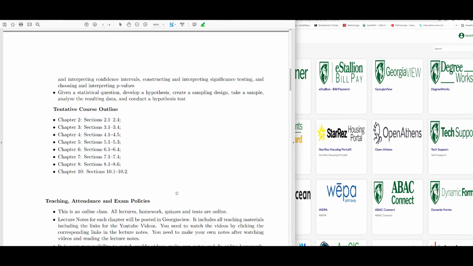And next is the tentative course outline. As I mentioned, you have the book in your Connect Math account, so you can access your book from the Connect Math account. If you look at the book, these are the chapters we will be focusing on. We will be asking about them in your tests, homework, and quizzes: chapter 2 through chapter 10, but without chapter 9, okay?